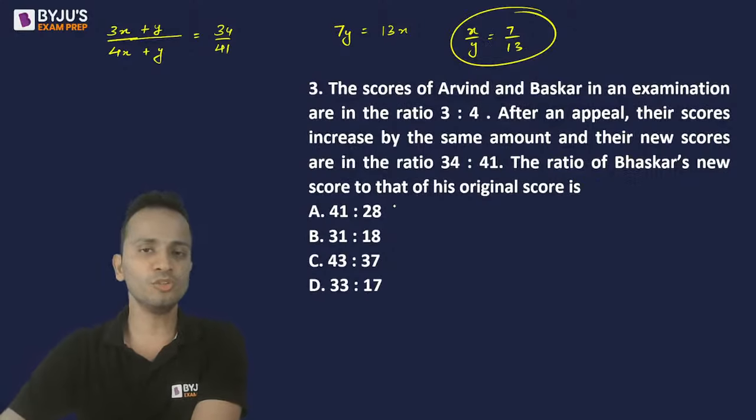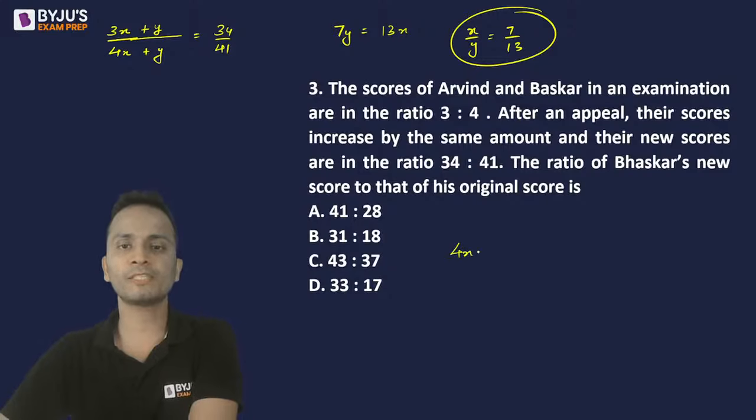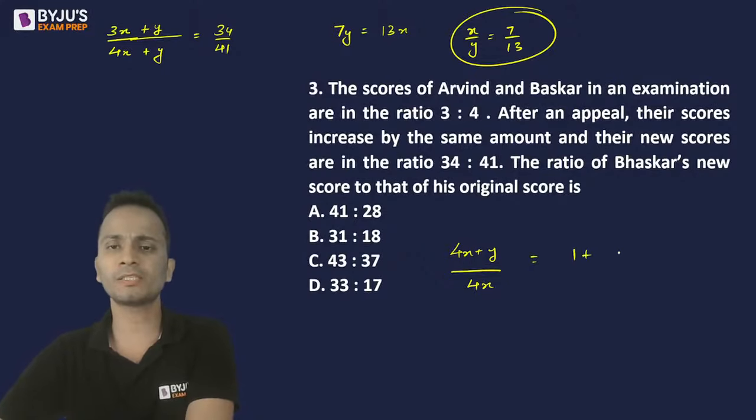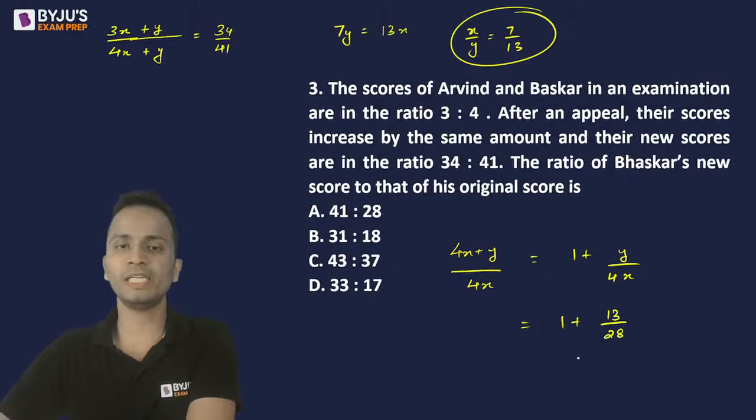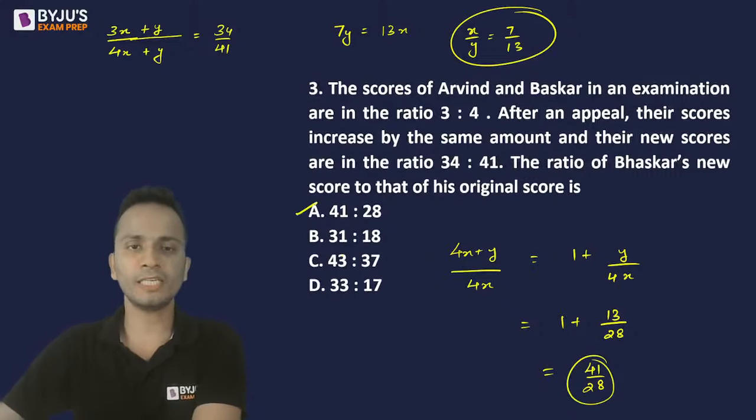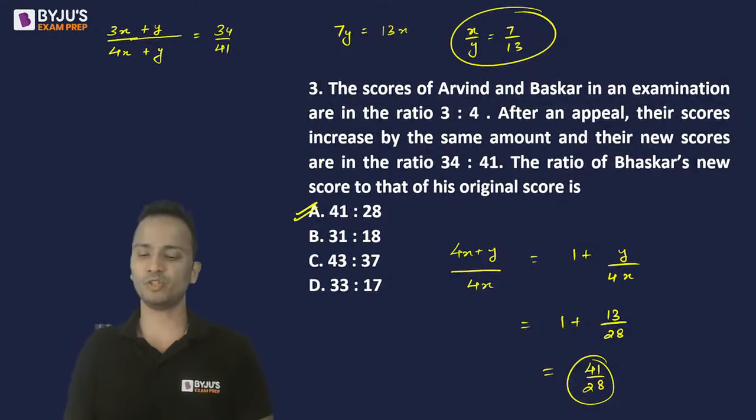The ratio of Bhaskar's new score to that of his original score. So new score of Bhaskar is 4x plus y and his original score was 4x. If I separate the denominator, I will get 1 plus y upon 4x. So let's substitute the value of y upon x, so 1 plus y upon x will be 13 upon 7. So 13 upon 4 multiplied by 7 is 28. So here the ratio comes out to be 41 upon 28. So 41 upon 28, the correct answer option A, 41 upon 28.